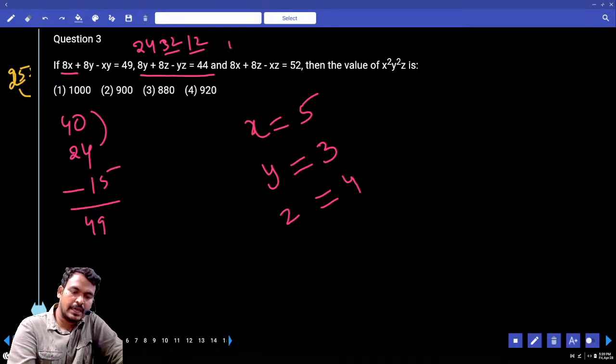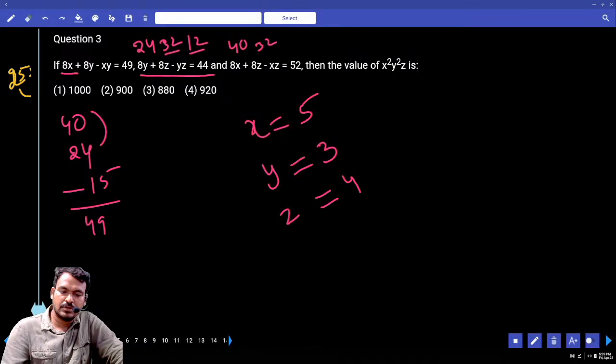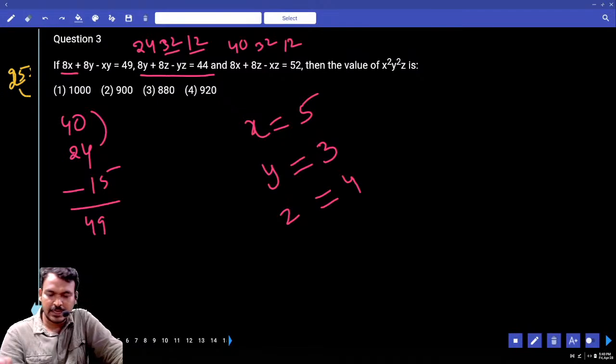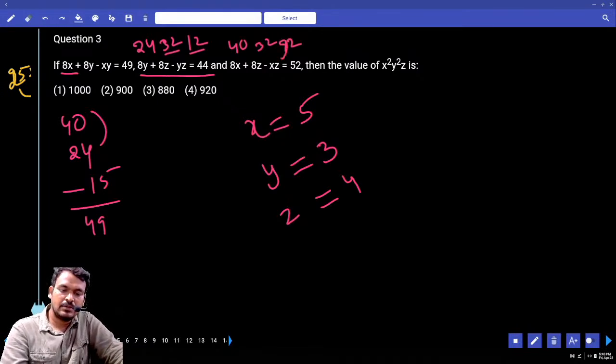Third one: 8x means 40, 8z means 32, x into z means 20, 40 minus 20 is 20, 20 plus 32 is 52.